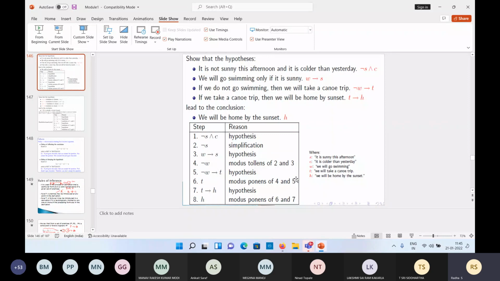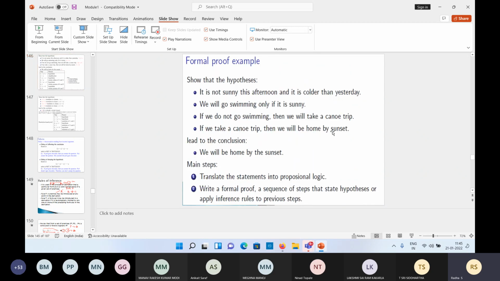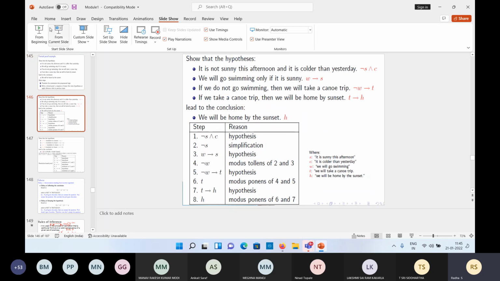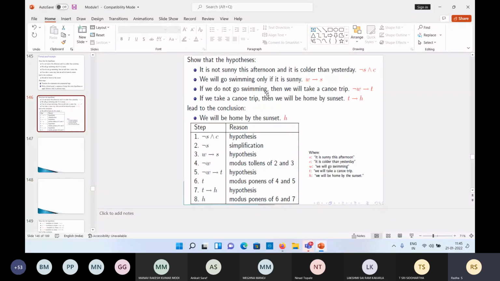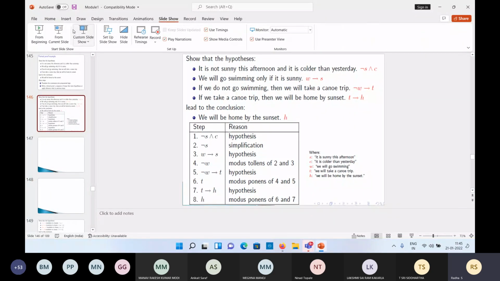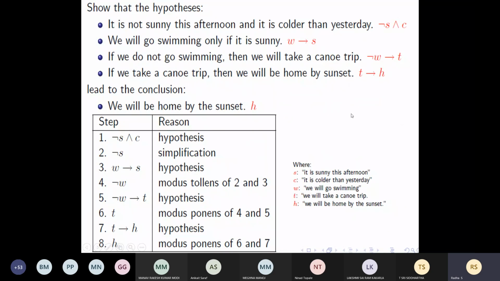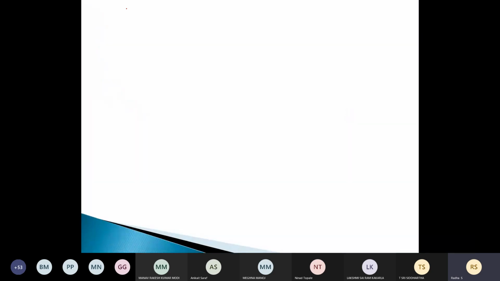Shall we formulate this once and do it once again? Yes, ma'am. So what are the atomic statements needed for this? One minute, a new slide is needed. Okay, what are the atomic statements needed? Please tell me. It is sunny this afternoon. Okay, so let us take P as it is sunny this afternoon. Then it is colder than yesterday. That is Q.